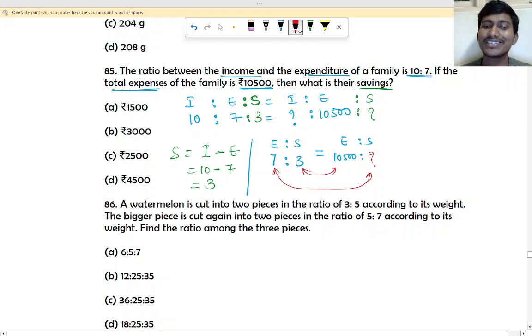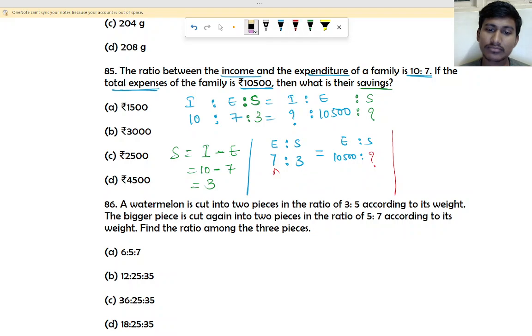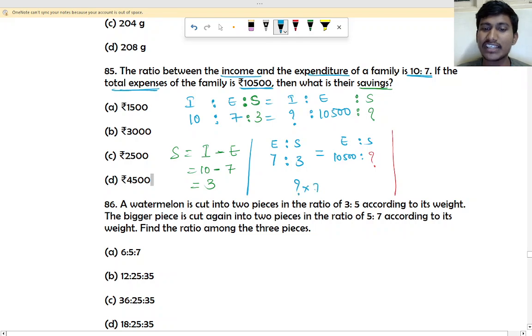So question mark into 7, that is x into 7, x will go to that side and divide. Should I do it directly or should I write it? Okay, I will write it. So here we have to multiply means and extremes. So question mark into 7 is equal to 3 into 10,500. So question mark is equal to, we take that 7 to the other side, it will divide. So 3 into 10,500 divided by 7.